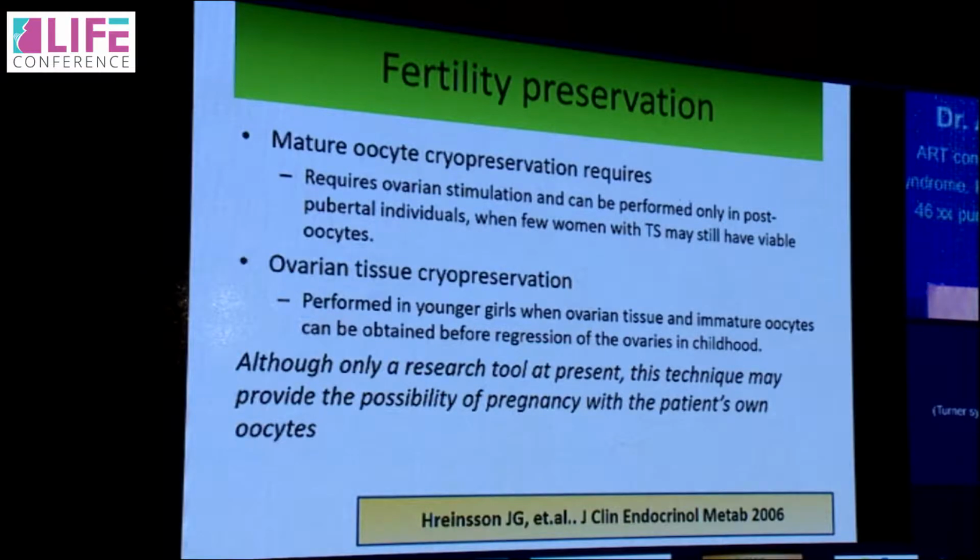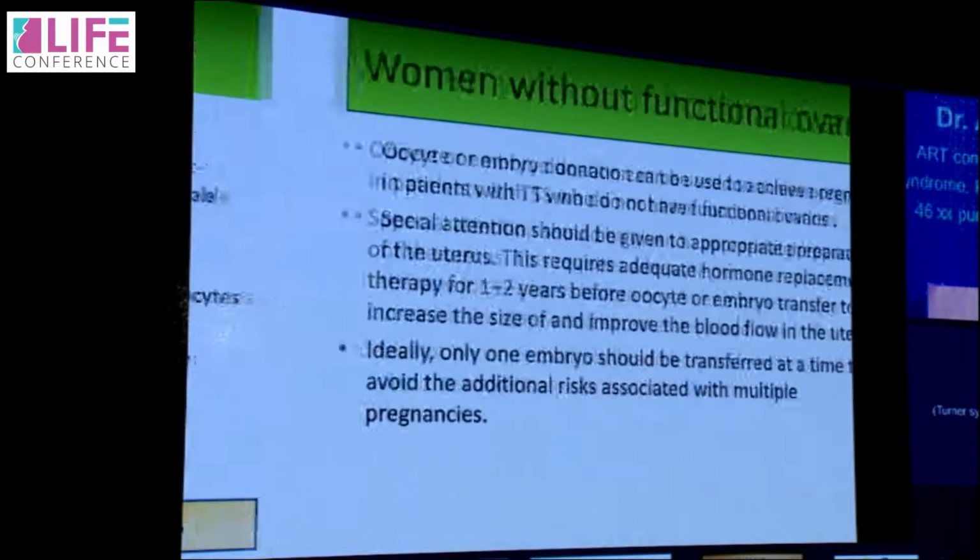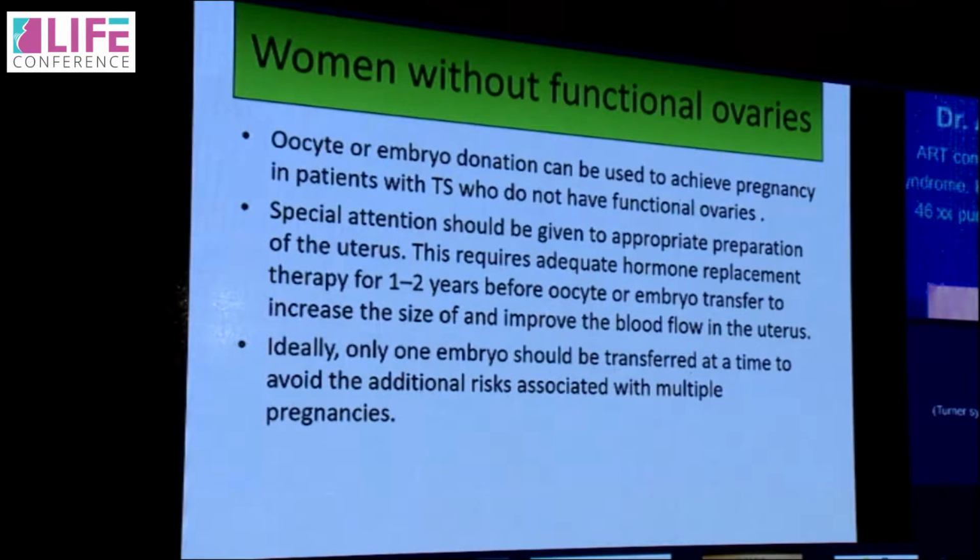The only thing is, when we have mature oocyte cryopreservation, we need to stimulate these ovaries. But if we have ovarian tissue cryopreservation, it can be done much before the whole ovary is lost. If they don't have any functional ovaries, then we all understand it is either oocyte donation or embryo donation. Special attention should be given to appropriate preparation of the uterus with estrogen replacement and progesterone withdrawal.